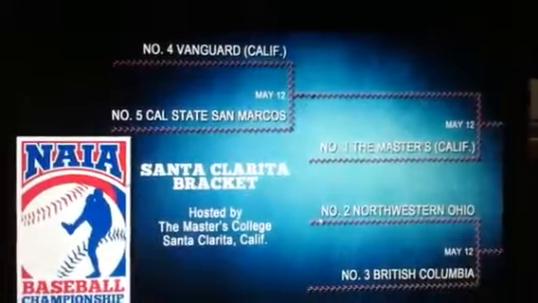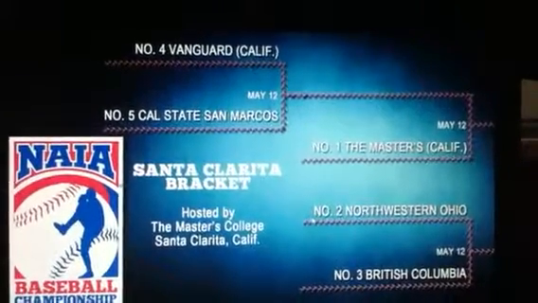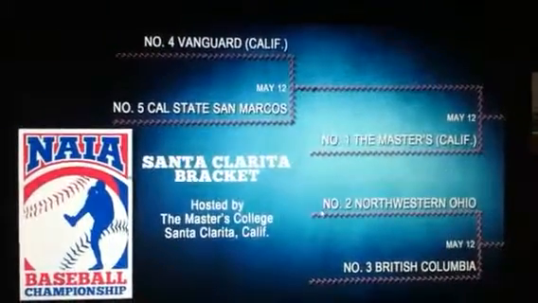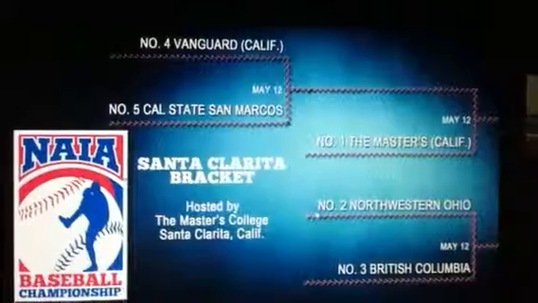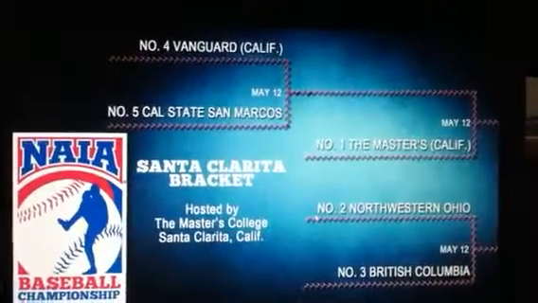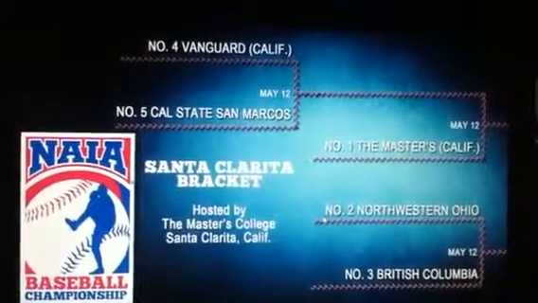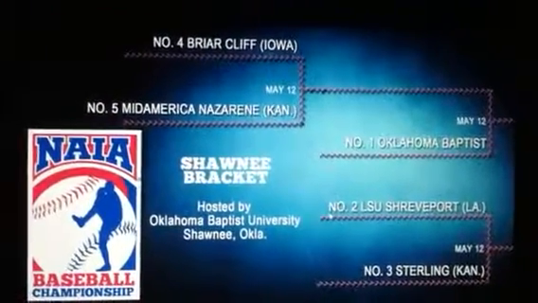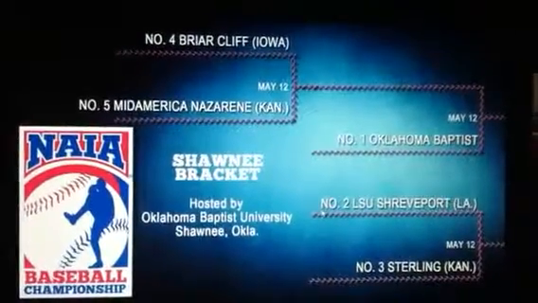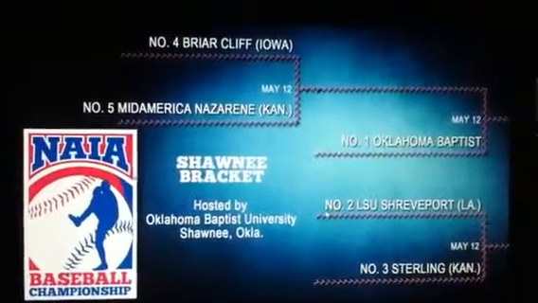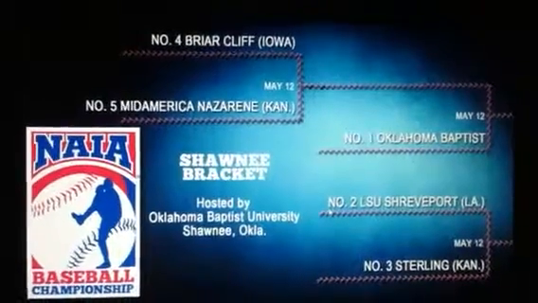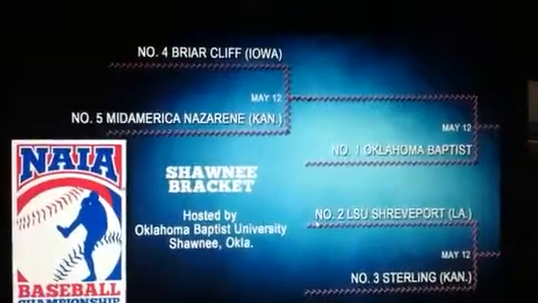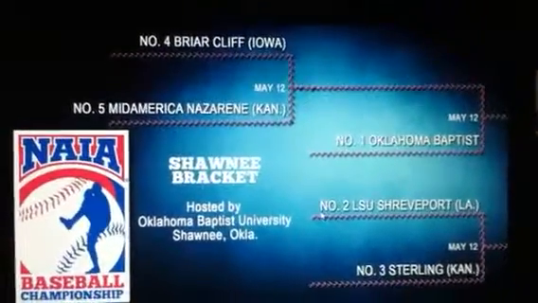The Santa Clarita bracket out in California has number 4 Vanguard versus number 5 Cal State San Marcos, number 2 Northwestern Ohio versus number 3 British Columbia, and lastly number 1 the Masters, which awaits the winner of number 4 Vanguard and number 5 Cal State San Marcos. In our final opening round bracket, the Shawnee bracket, we've got number 4 Briarcliff versus number 5 Mid-American Nazarene, number 2 LSU Shreveport versus number 3 Sterling, and lastly bracket host Oklahoma Baptist is the number 1 seed and will play the winner of number 4 Briarcliff and number 5 Mid-American Nazarene.